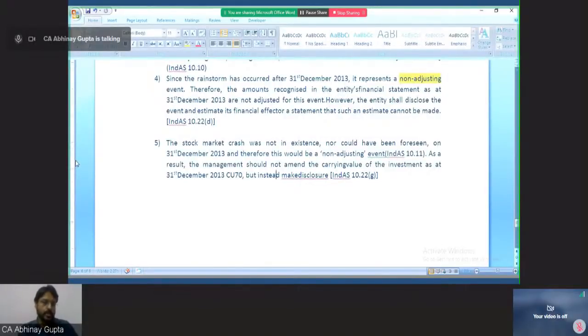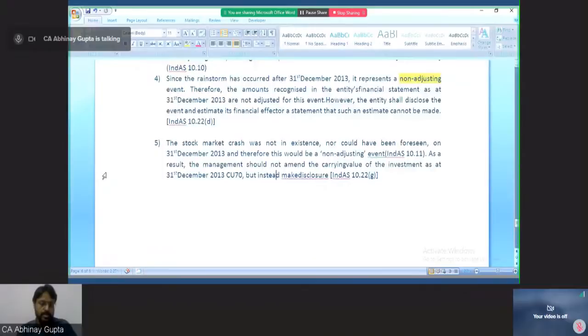Disclosures are always required whenever there are non-adjusting events, and for adjusting events as well we make a disclosure. So the disclosure piece is required for both adjusting and non-adjusting. Adjusting requires accounting and disclosure both. Non-adjusting requires only disclosures. So Nita is asking when we make disclosures.